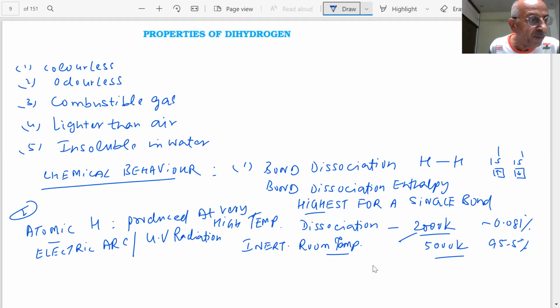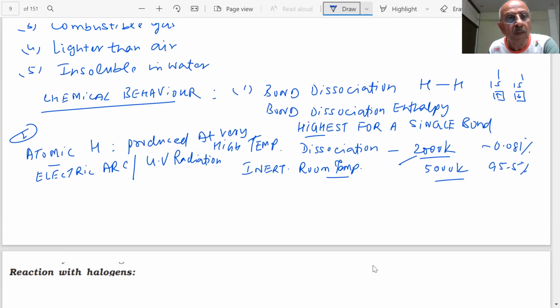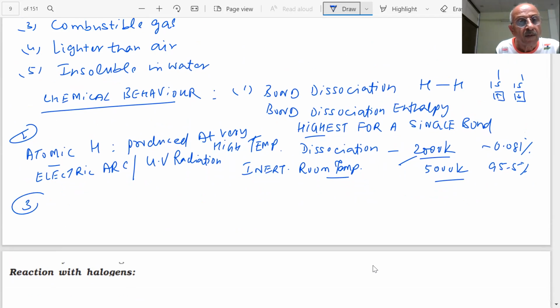So an important point: since its orbital is incomplete, it can combine with almost all. Further, it is 1s1, so it needs 1 electron to go to 1s2.